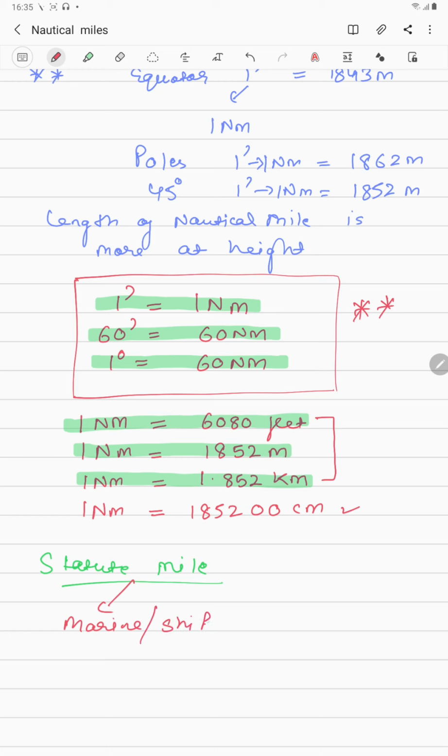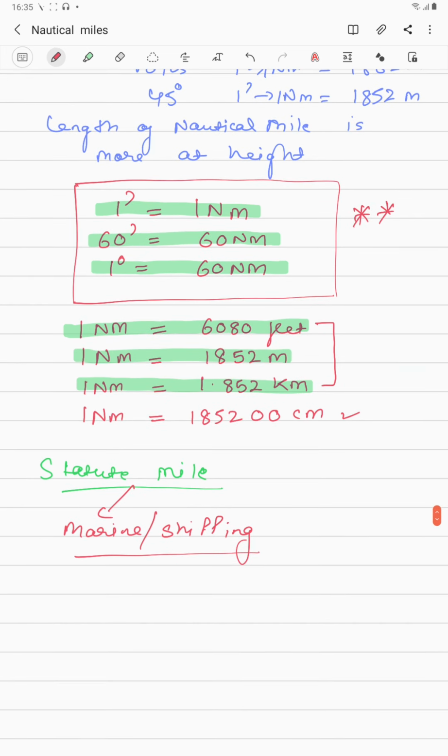Okay, so in aviation or in flying, we use the nautical mile. In shipping or marine, we use the statute mile. So in the statute mile, there is only one thing that you need to remember: one statute mile is 5280 feet. So this is the value that you need to remember for the statute mile.